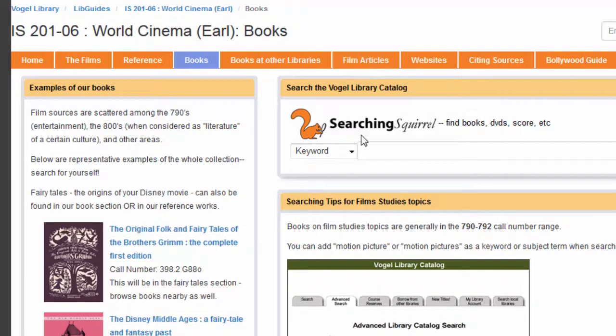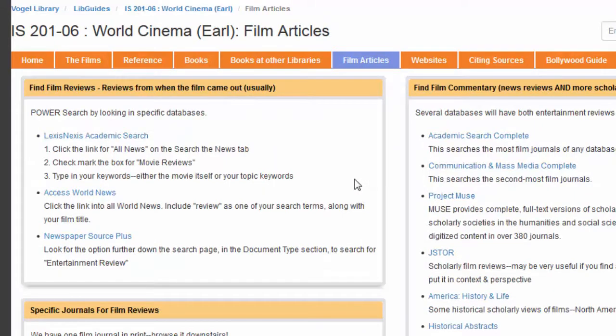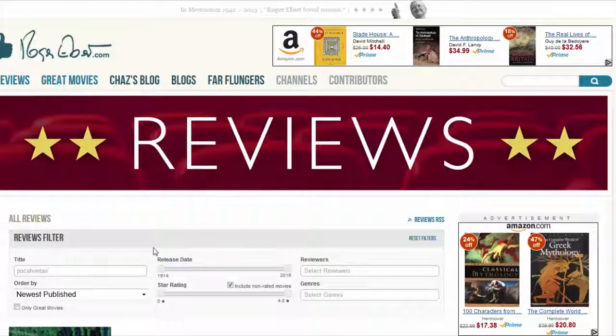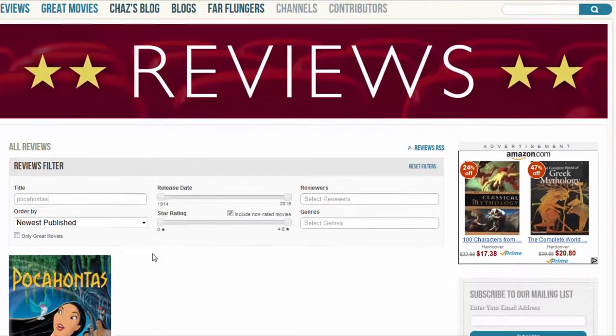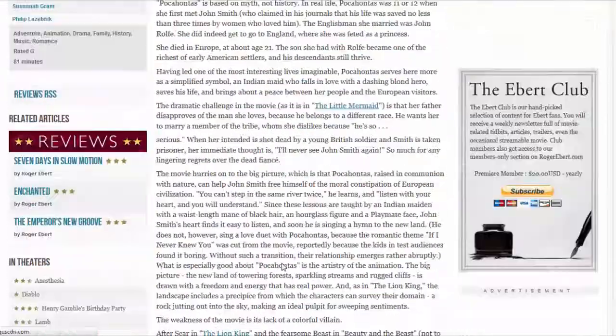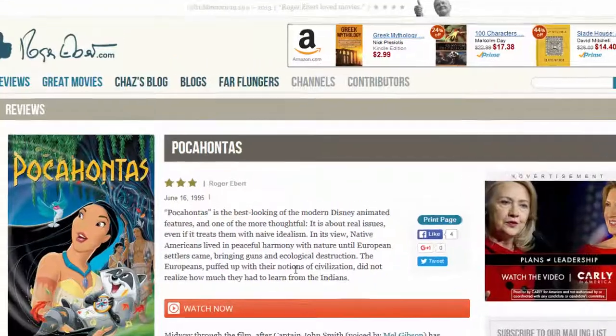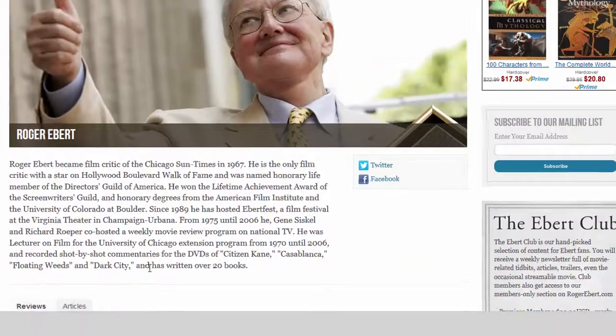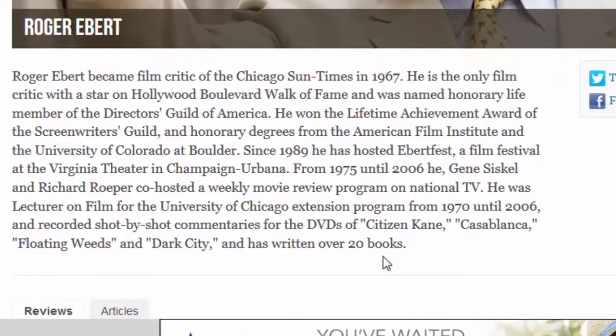These books and these articles will get you sources by film critics for major publications, people in the industry, and film scholars, so that's 3 of our approved source types. Those people are also out there on websites, and that's where you need to be extra perceptive. This is a website that contains reviews that many students find. The review is well written and of a good length, but what exactly is this? It's RogerEbert.com, and we see here that Roger Ebert wrote this review, and it was published at the time the movie came out. The website tells us that he is one of the US's major film critics.